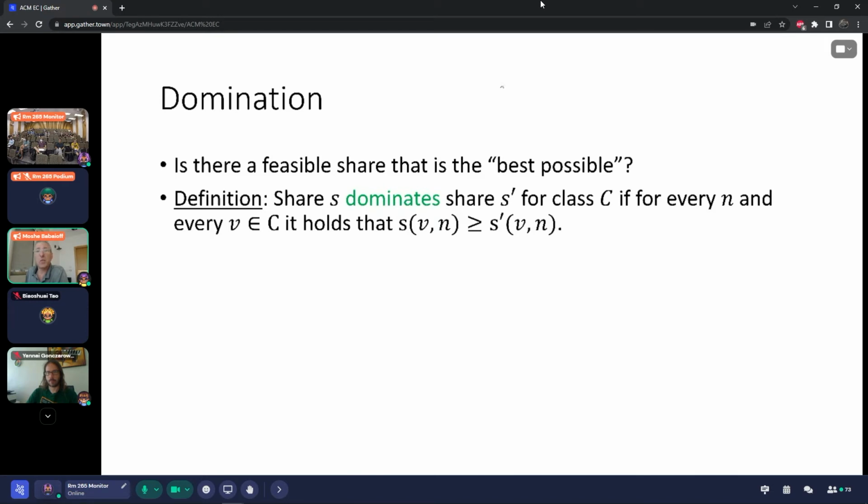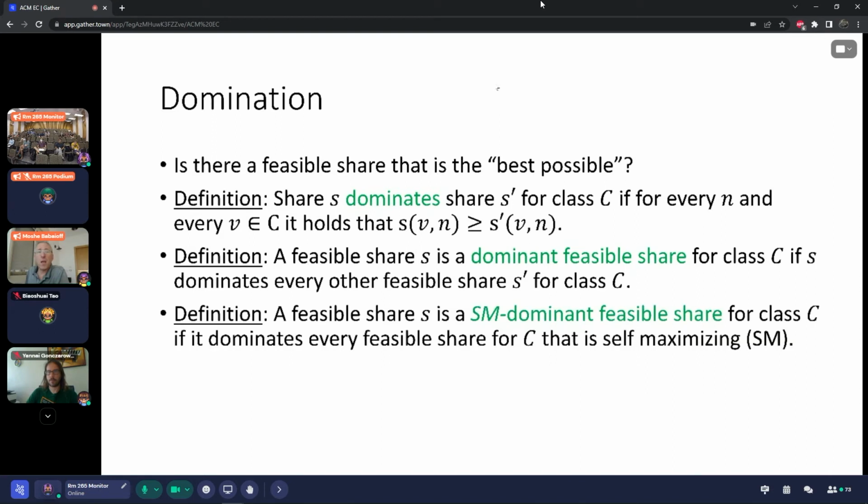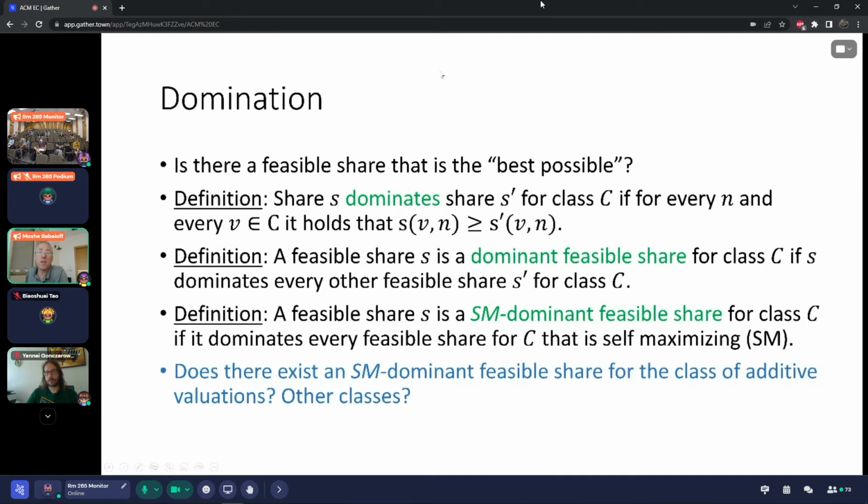The value of the share S for V is at least the value of the share S prime for V. Now we have a partial order over shares. We can think about the dominant feasible share, which is a maximal element in this partial order, one that dominates every other share. And a subset of these shares are the shares that are feasible and self-maximizing. So an SM dominant feasible share is a share that dominates only the feasible shares that are self-maximizing. That's a weaker requirement. And the question is, does there exist an SM dominant feasible share for the class of additive valuations and for other classes?